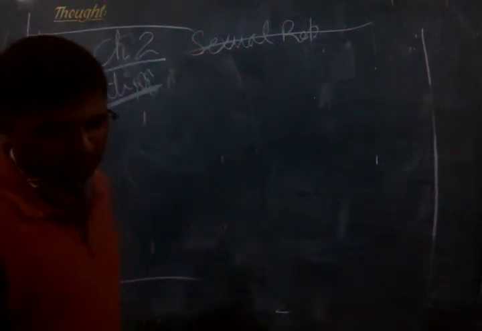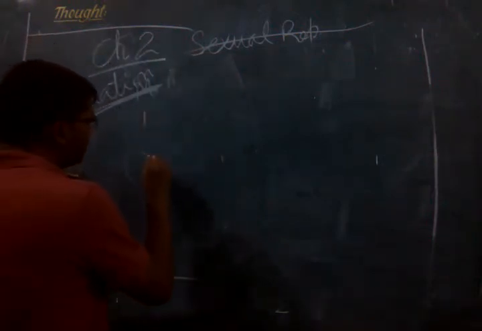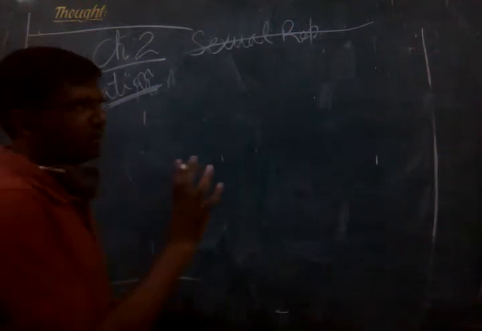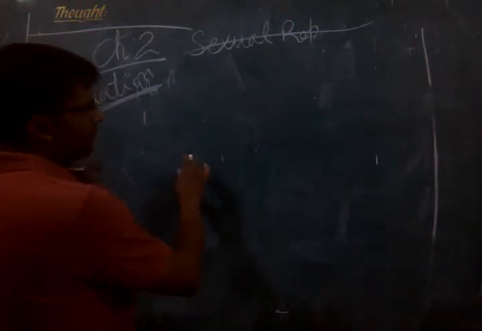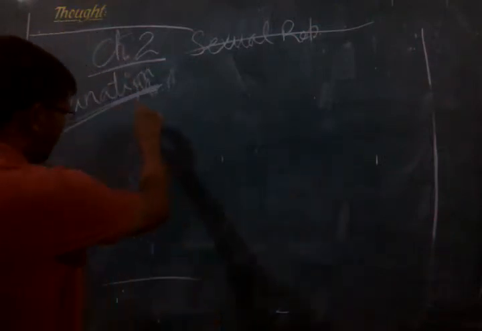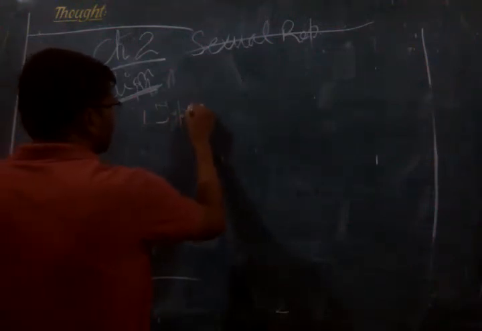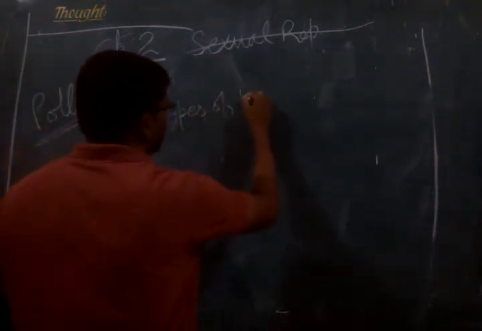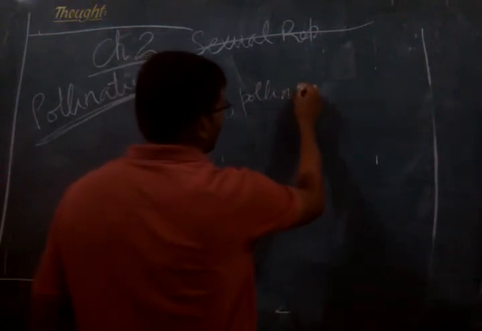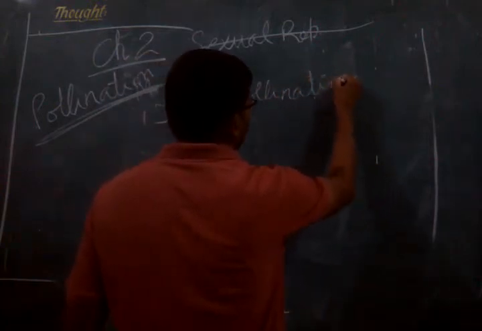Now we will see that based on the source of the pollen, that is, from which flower it is coming, pollination is of different types. So let us first see the types of pollination before going into the details of the agents of pollination. So what are the types of pollination?